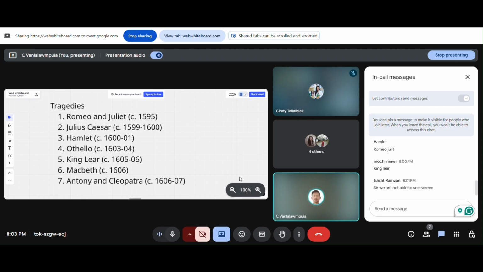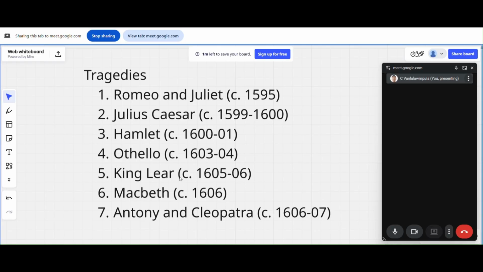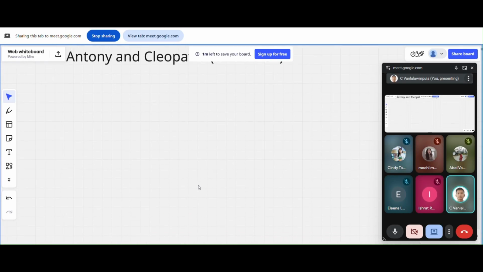You don't need to memorize or know the whole works, every play of Shakespeare. You don't need to know that. The most important thing is just to know the sequence. Romeo and Juliet is one of the first, and one of the latest is Antony and Cleopatra, and Macbeth is somewhere in the later part of Shakespeare's career, I would say. So now I'll move on. What should be the next? Next will be comedies. Let's do comedies.